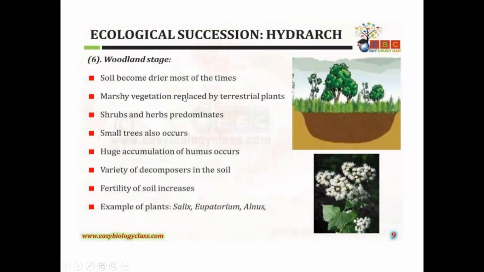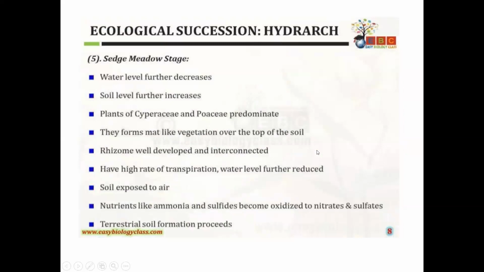So soil water level will decrease, and marshy vegetation is replaced by terrestrial plants in the woodland stage. Here the shrubs and herbs are predominant. As the water level changes, this is not suitable for the sedge meadow stage.